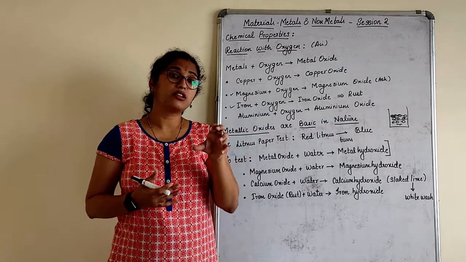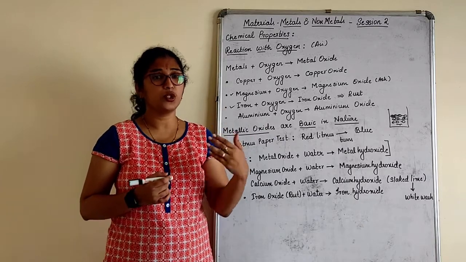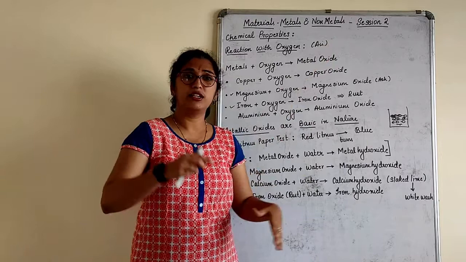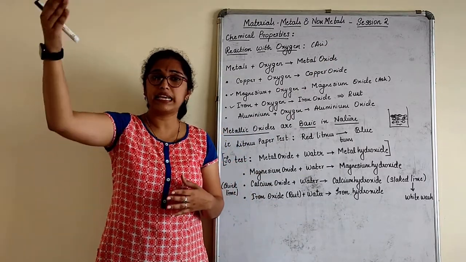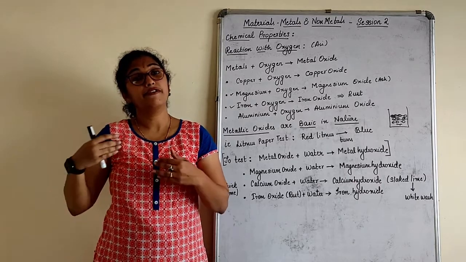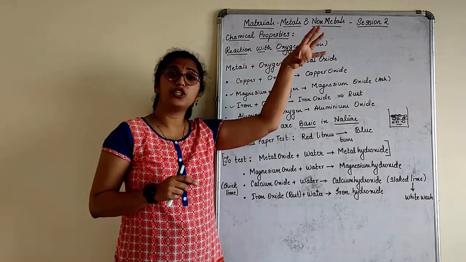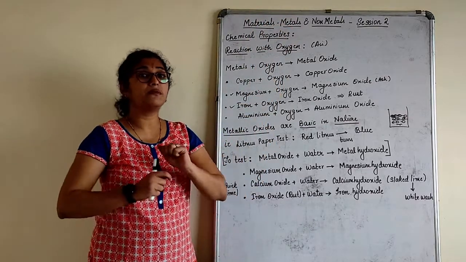Now, you can ask me why they do not react with oxygen. Actually, there is a concept called the metal reactivity series. You study that in 10th standard, children. Now, we have a list of metals. Which metal is placed first, which metal is placed second, and so on, where in that seating arrangement of the metals, some metals come in the topmost category and some metals come in the bottom category.